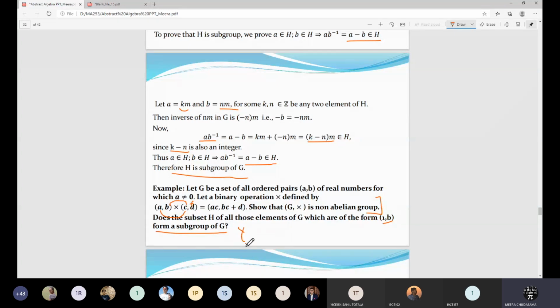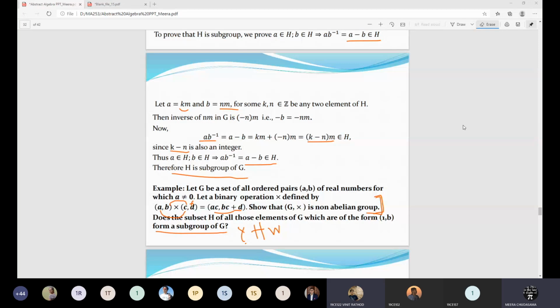So this is what the question is, and this you have to try at home. Come with the solution in the next class. I will start the lecture with the solution of this only. So this is the homework I am giving you today. Okay, so up to this it is already done. So you can refer to the notes or you can try out this example by yourself to check whether you are clear about the group or not, and then think about this. When you consider this type of element H, then whether it will form a group or not. Okay, is that clear which homework I have given to you?